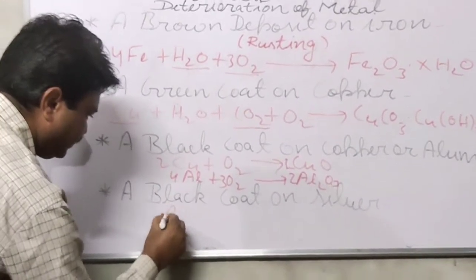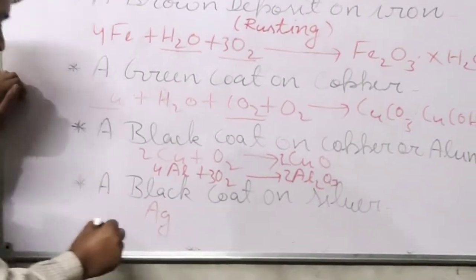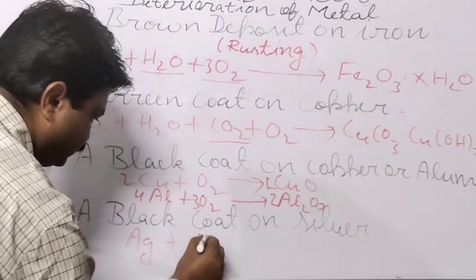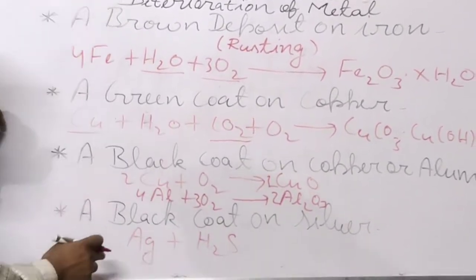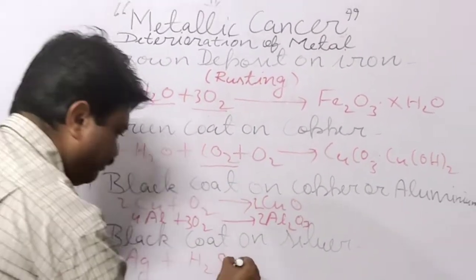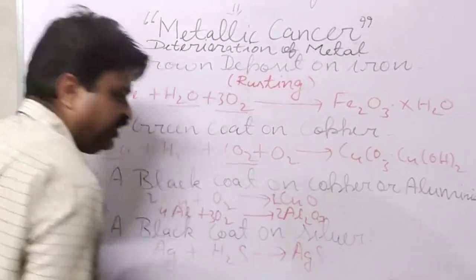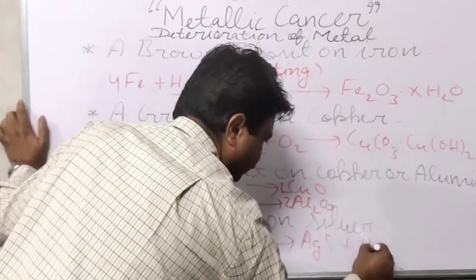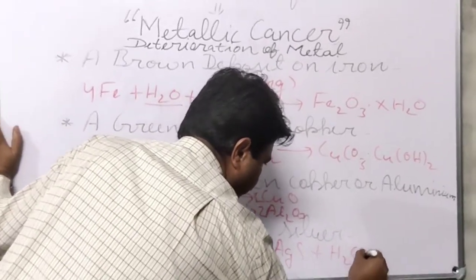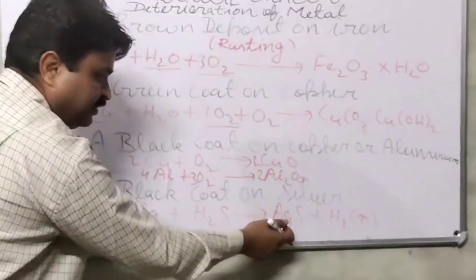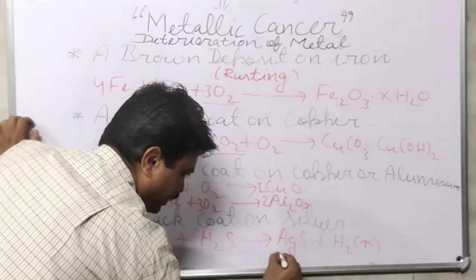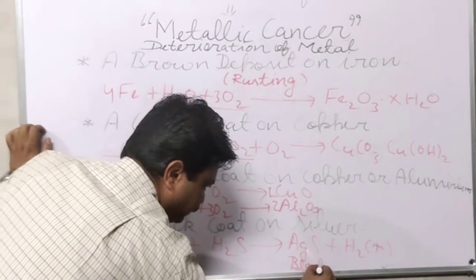Like it is the formula Ag plus H2S. So what will it form? It will form Ag2S, silver sulfide, and hydrogen gas will be evolved here, and it has the black appearance, black coat.